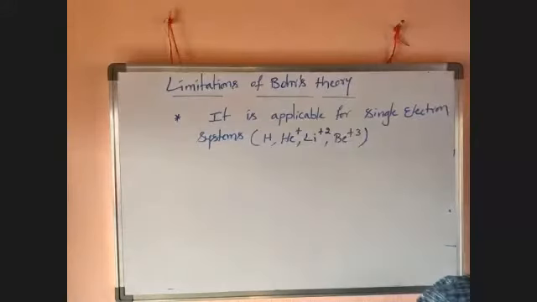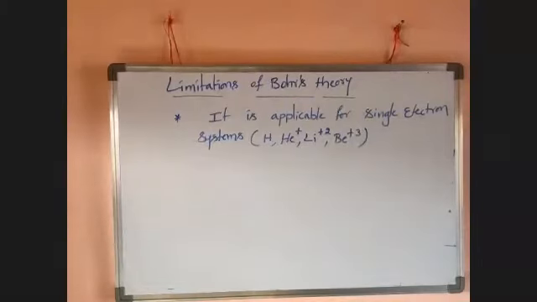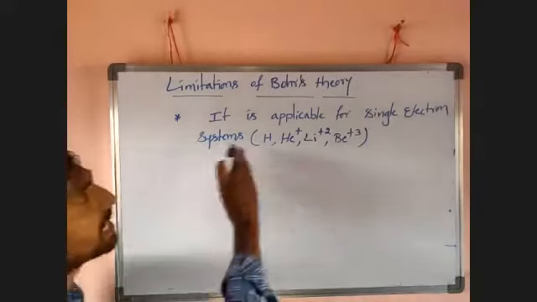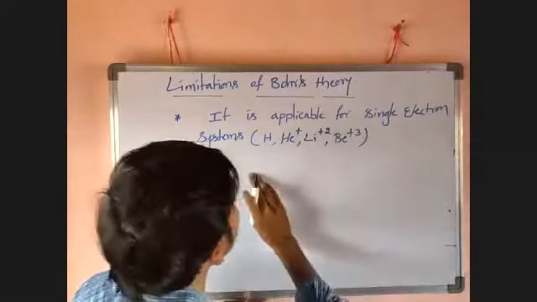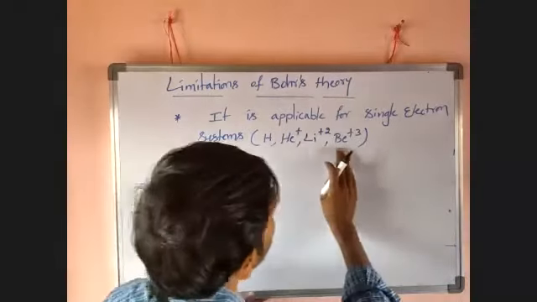Okay, one minute, guys. Have to focus on that. So it is applicable for single electron systems like hydrogen, He plus, Li plus 2, Be plus 3.